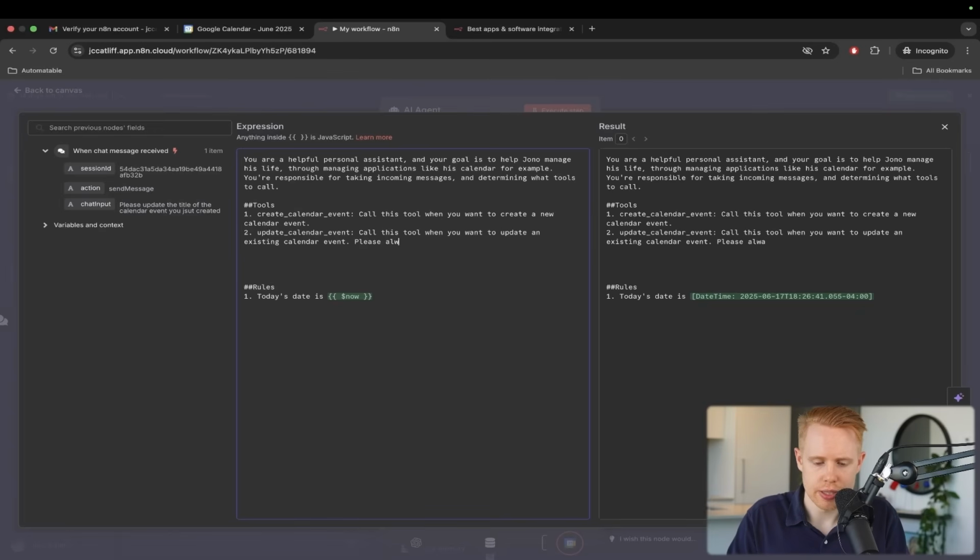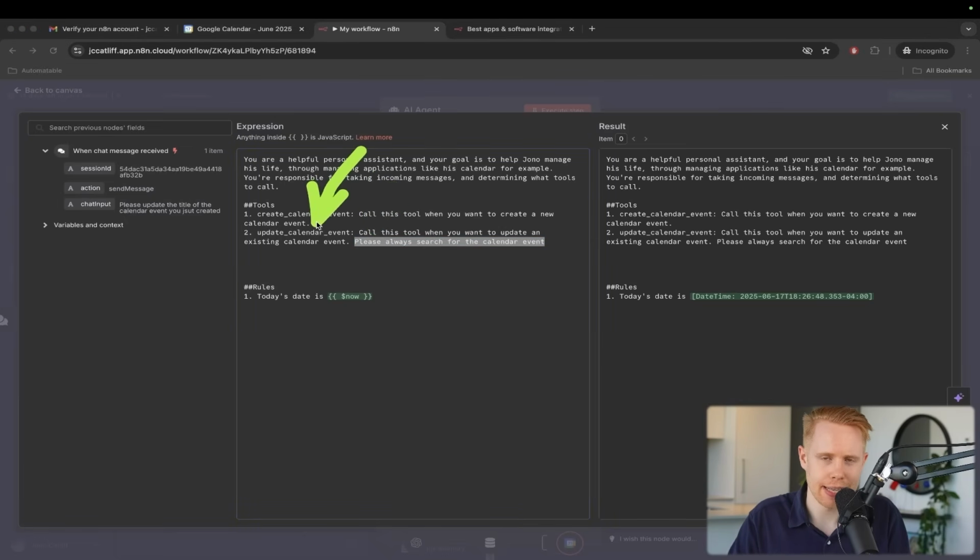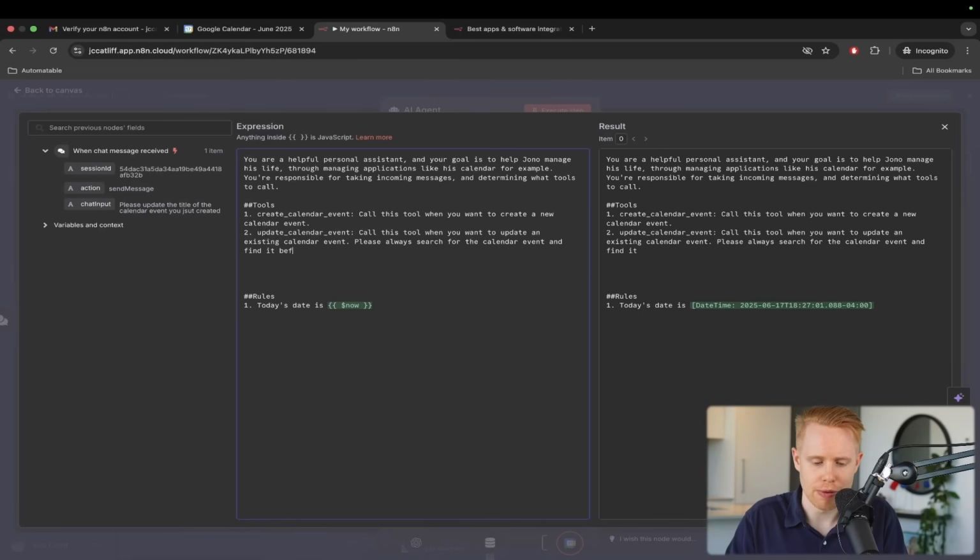Please always search for the calendar event, because we need to provide additional context here, because it's not good enough just to update a calendar event. We need to first search for the calendar event to determine what we need to update. So I'm going to say, please always search for the calendar event and find it before going to update it. You need to specifically find the event ID.